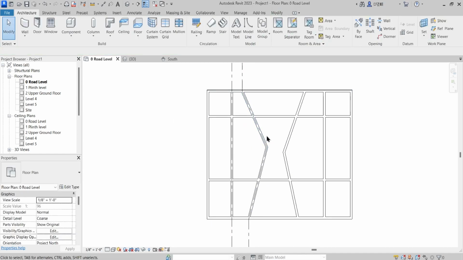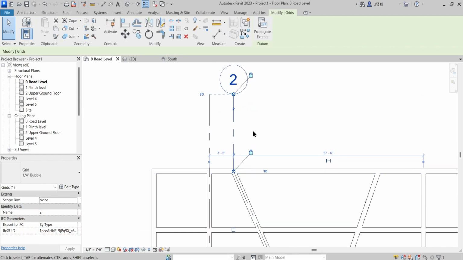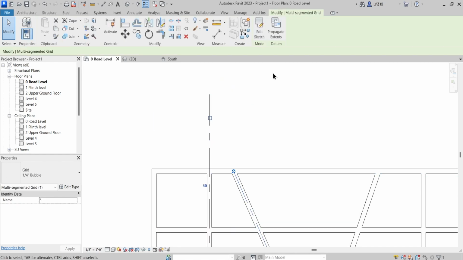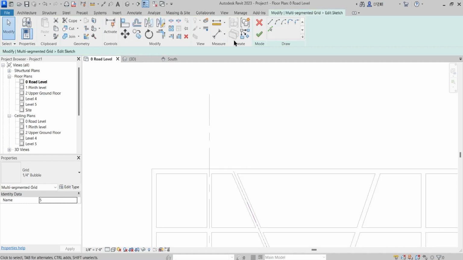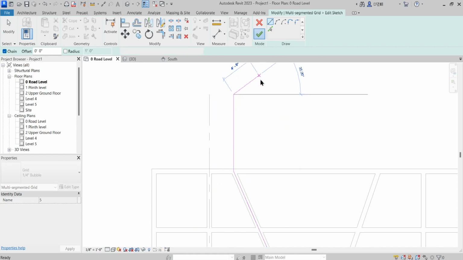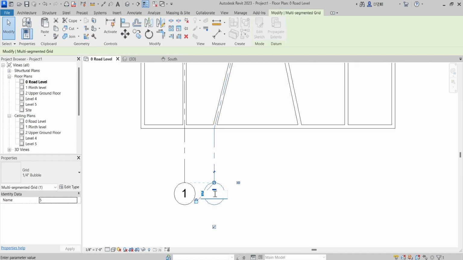That will create it, but it has created a different line, so the number doesn't follow. So I propagate extend, edit sketch, and then I will just click and finish.